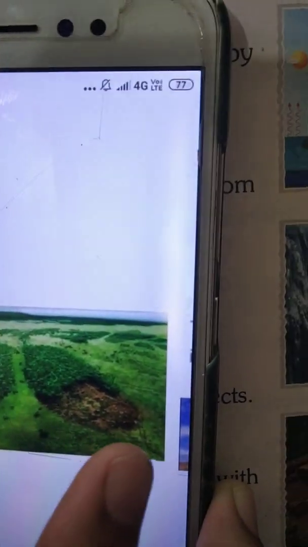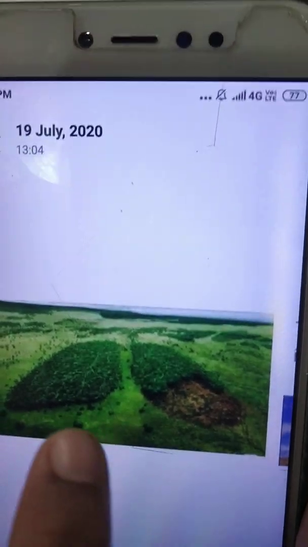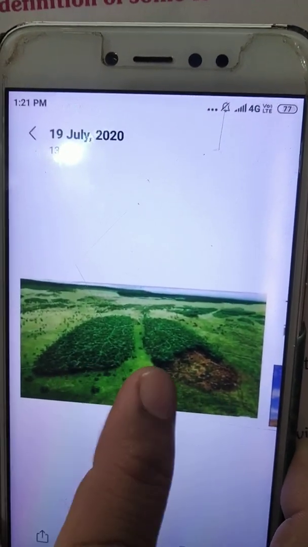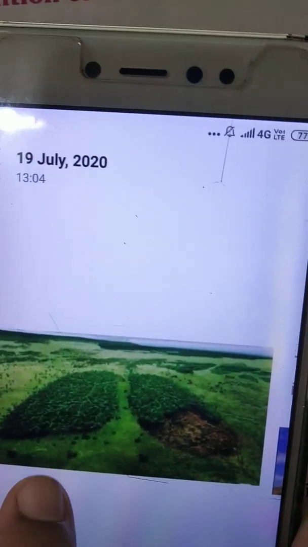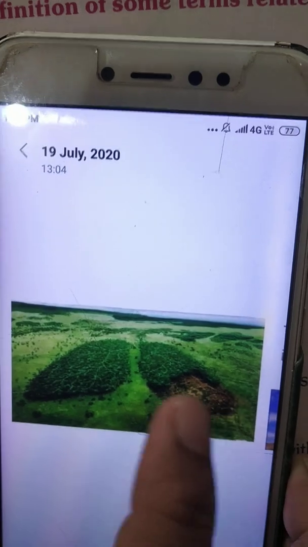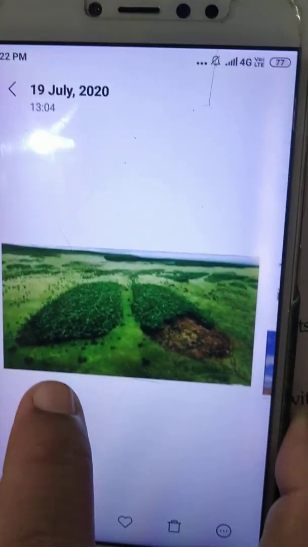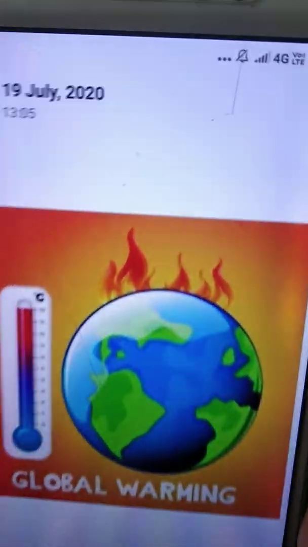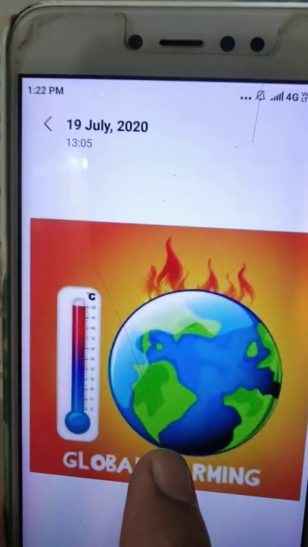See, can you see this? This is actually an image taken from a drone. This is a real image where the trees, the bunch of trees, the group of trees are taking the shape of lungs. Actually, the trees are our lungs. And when you cut down, that means we are damaging our lungs. We ourselves are damaging our lungs by cutting down the trees. So this process of rise in temperature due to the greenhouse effect is called global warming, the rise in temperature.